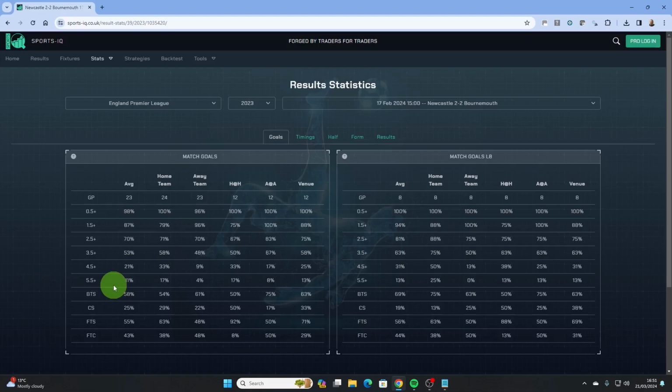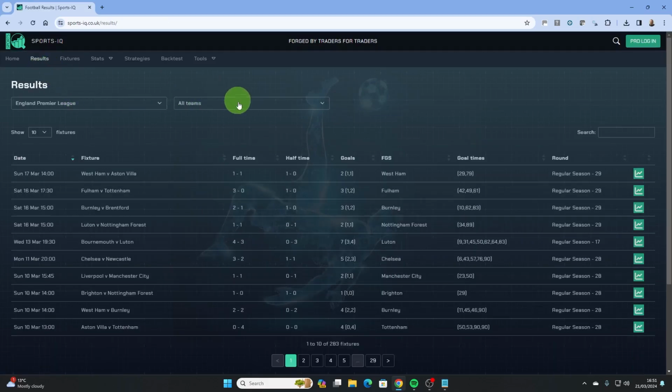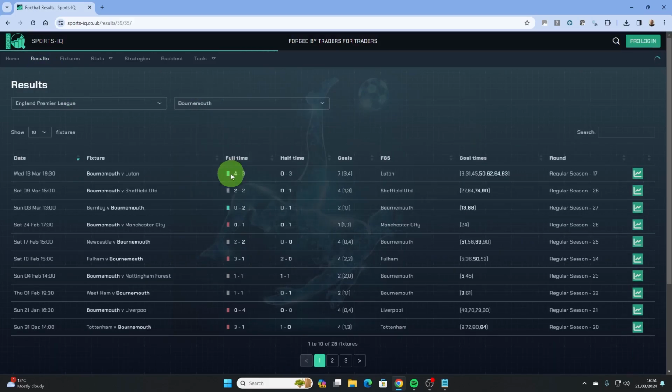So Bournemouth actually took the lead in this game in the 51st minute. It would be nice if the software included this information on this screen, which is maybe one for future development, but we can check that out. If we go to the results tab and we'll search for Bournemouth, and there we go, Newcastle Bournemouth, and the Bournemouth goals are highlighted. So in the 51st minute Bournemouth took the lead, 58 minutes Newcastle equalised, 69 Bournemouth took the lead again, and in the 90th minute Newcastle equalised.